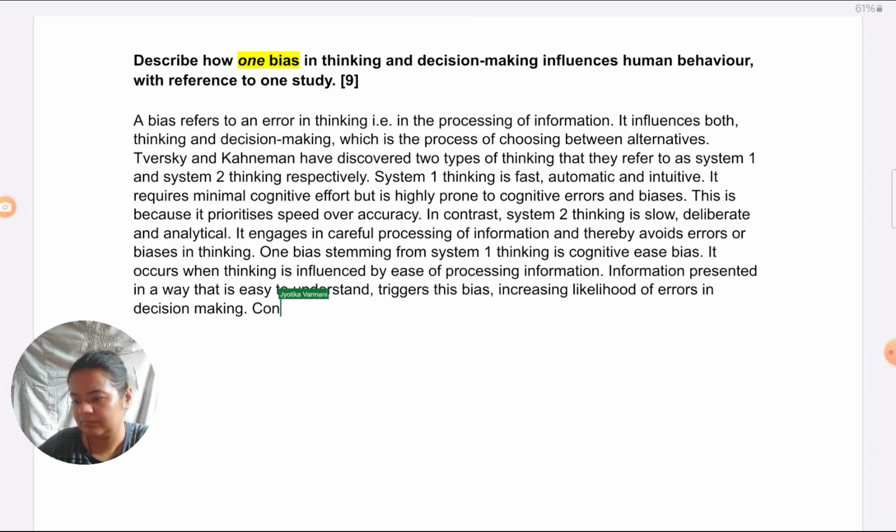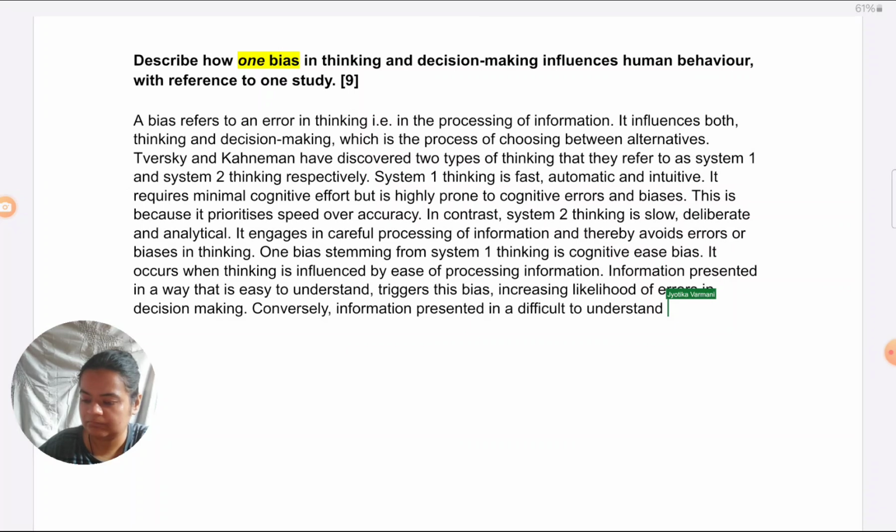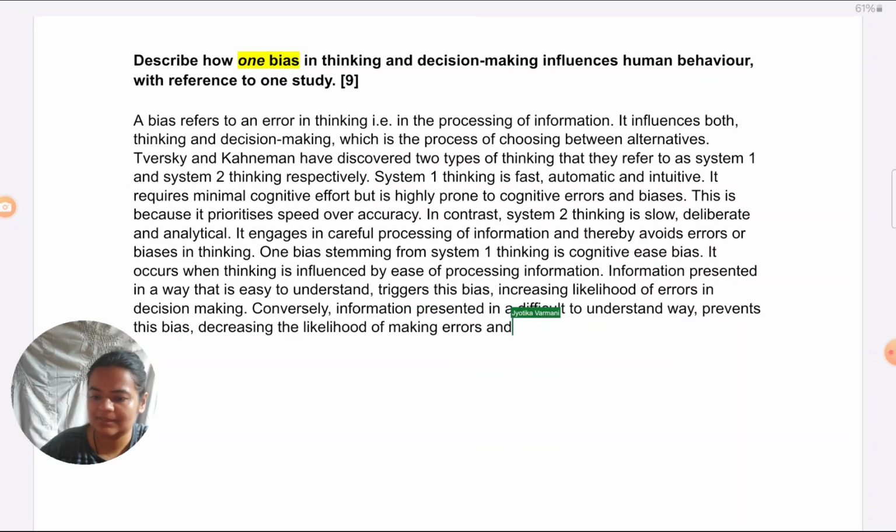Conversely, information presented in a difficult to understand way prevents this bias, decreasing the likelihood of making errors and increasing accuracy in decision making.